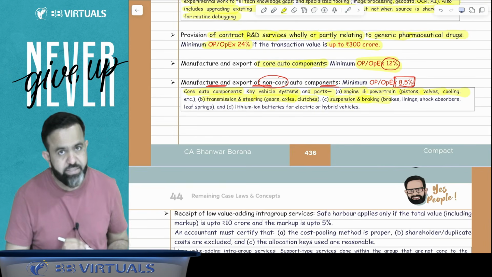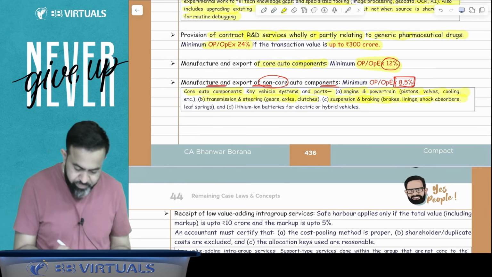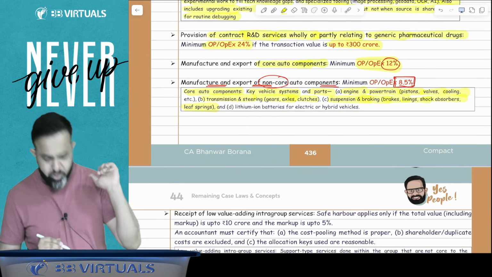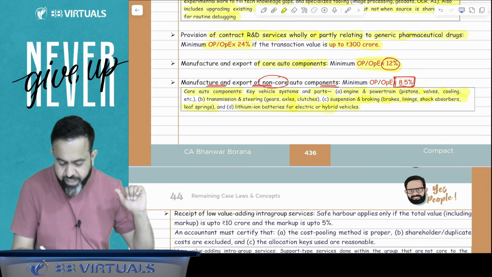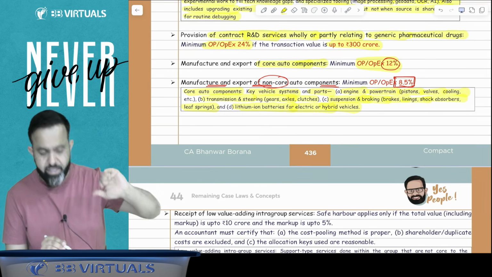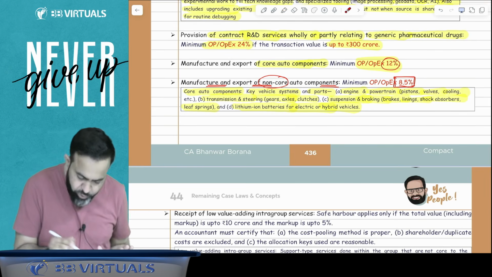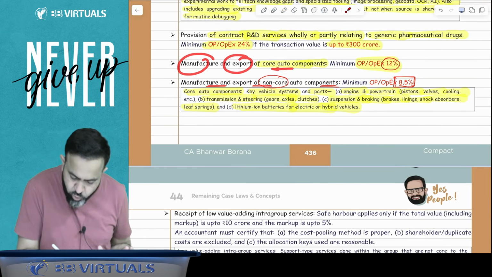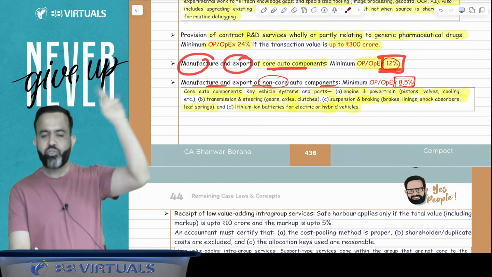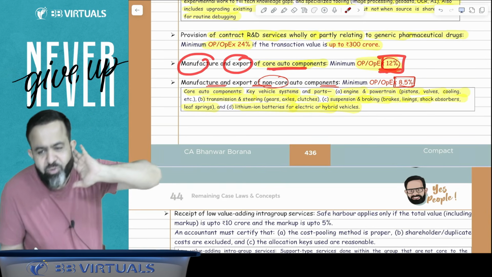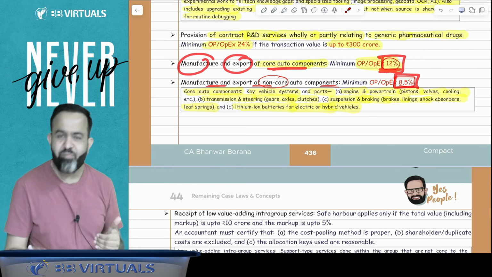Suspension and braking systems, so brakes, linings, shock absorbers and leaf springs, are core auto components. And guys, lithium-ion batteries for electric and hybrid vehicles are also core auto components. So if you are into manufacturing and exporting core auto components, declare a profit of 12%. But if you are not into core auto components, then you have to declare 8.5% as profit.